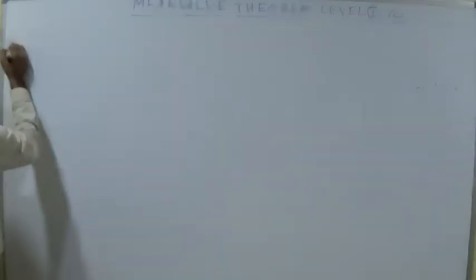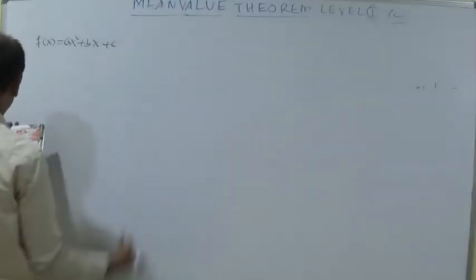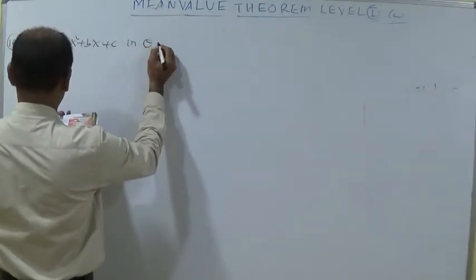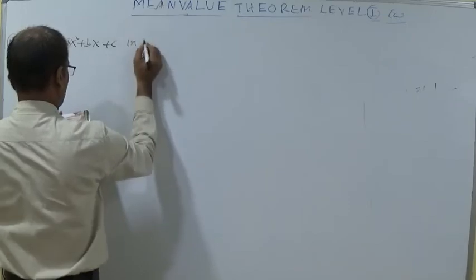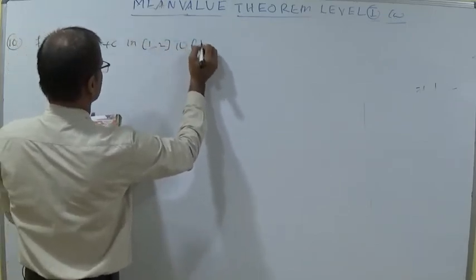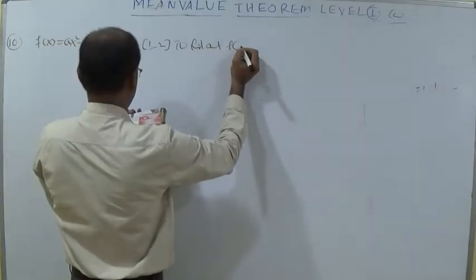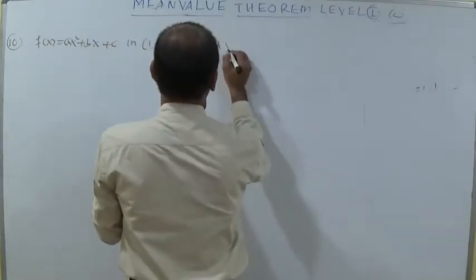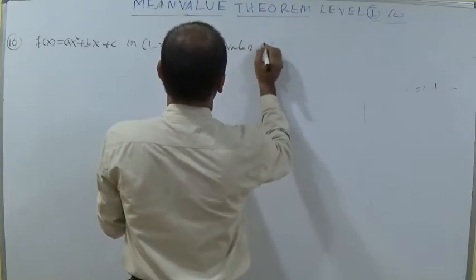10th one. f(x) = ax² + bx + c, in [0, 1]... the value 1 comma 2 is given. To find the value of theta.